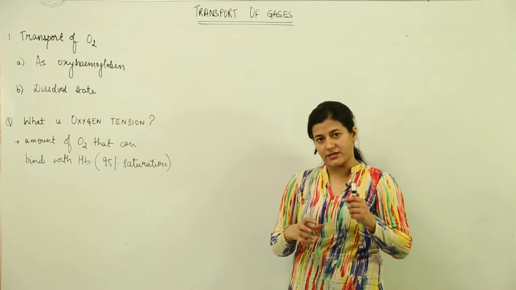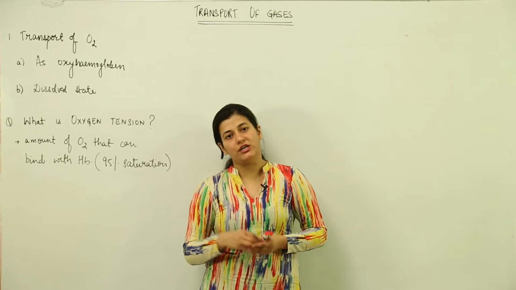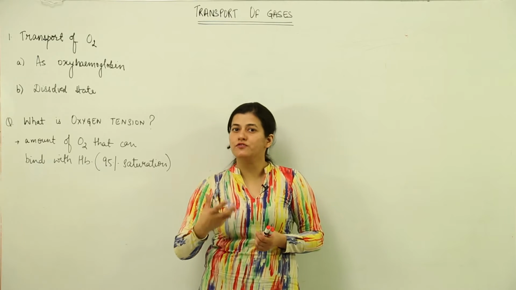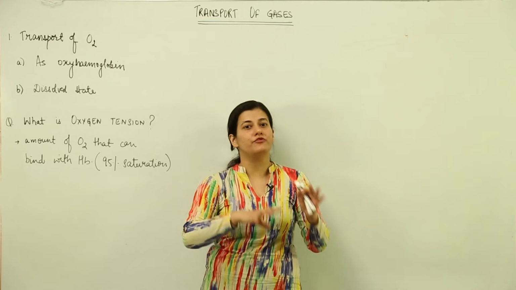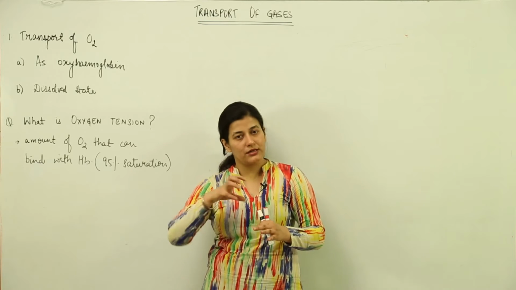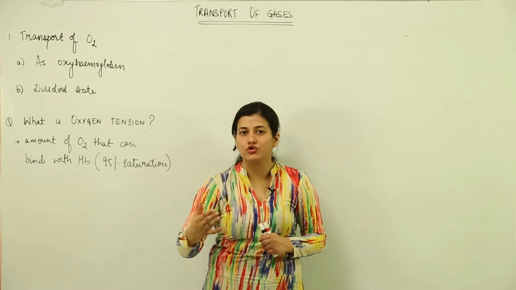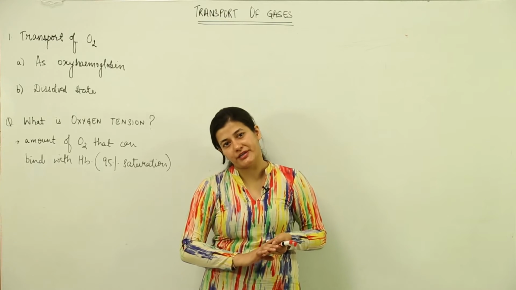Now you know that oxygen is to be transported to the cells which are in need of the gas, because it is important for the process of cellular respiration. So the oxygen is taken up from the lungs, the blood becomes oxygenated, then that oxygenated blood goes to the tissues where the oxygen is given to the tissues, and from there the carbon dioxide is taken up.